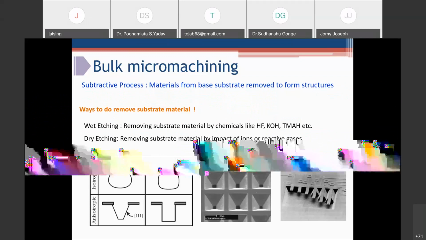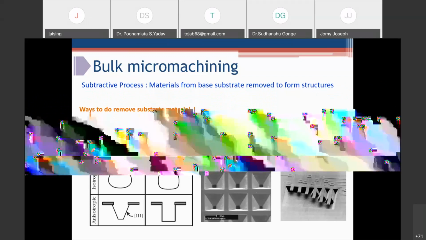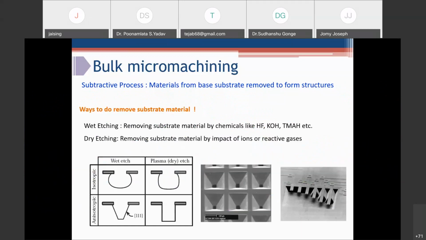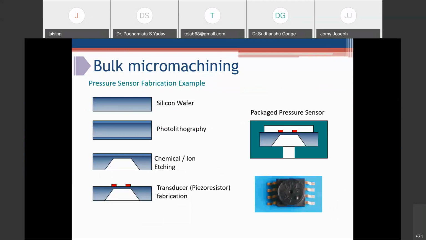In the wet etching process, we remove the substrate material by chemical processes, where we use chemicals like hydrofluoric acid, potassium hydroxide, tetramethylammonium hydroxide, etc. And in dry etching, we remove the substrate material by impact of ions or reactive gases. So this is one basic example of bulk micromachining.